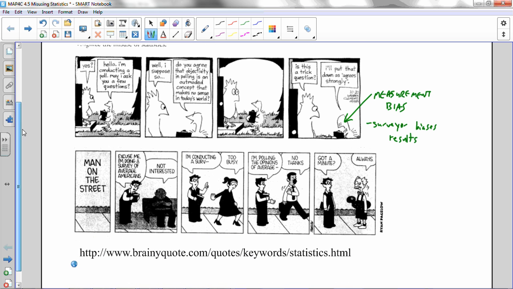The second one is a person trying to do a survey of average Americans, and these average Americans are not interested. And of course, the old man that's twitching and one eye is bigger than the other, wearing a floaty, is going to do the survey. This is what's called sampling bias, right? You want to survey average Americans, and this is your average American right there. Although I suppose that might be arguable at the time. Sample doesn't match target, right?